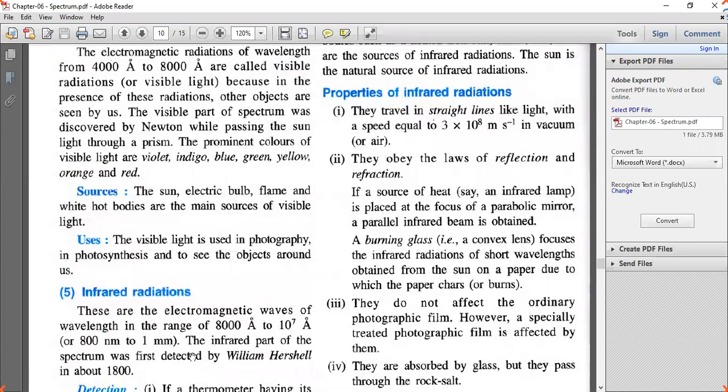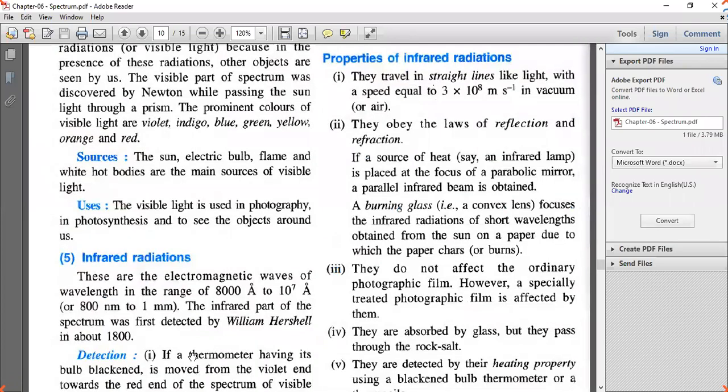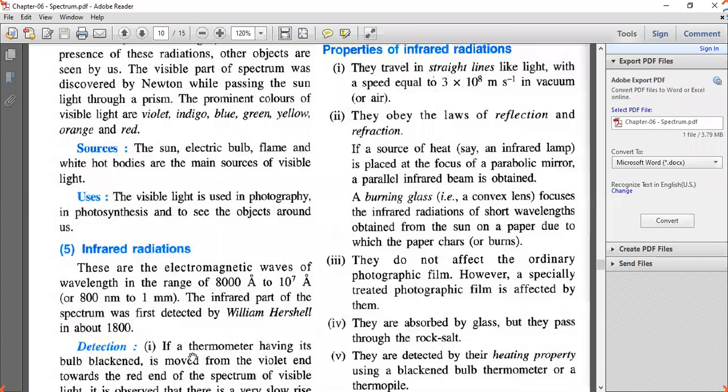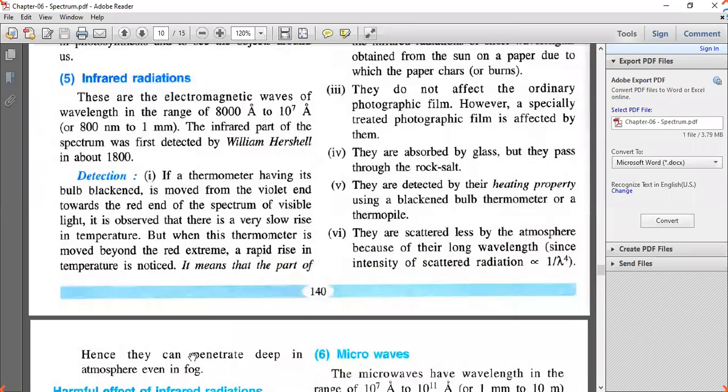Now we'll go through the properties of infrared radiation. Infrared radiations travel in a straight line like light with the speed 3 × 10^8 meter per second. These infrared radiations obey laws of reflection and refraction, and they do not affect ordinary photographic plate. However, a specially treated photographic film is affected by them because they have long wavelength and they cannot affect photographic plate in an easy manner.